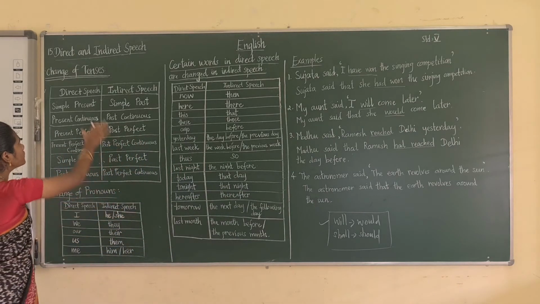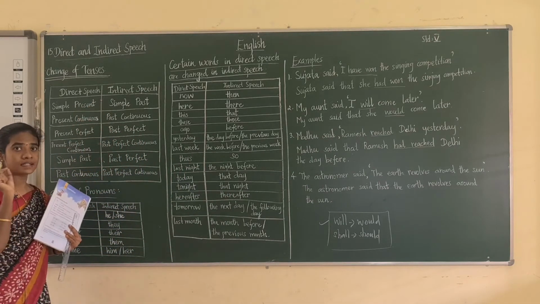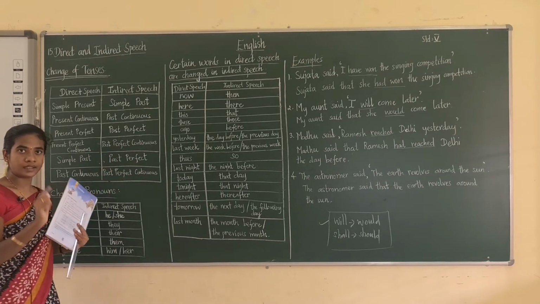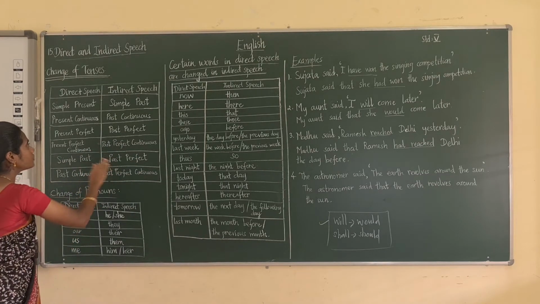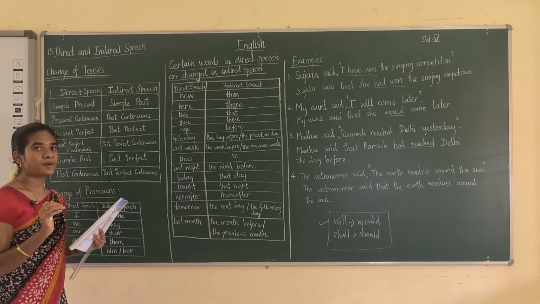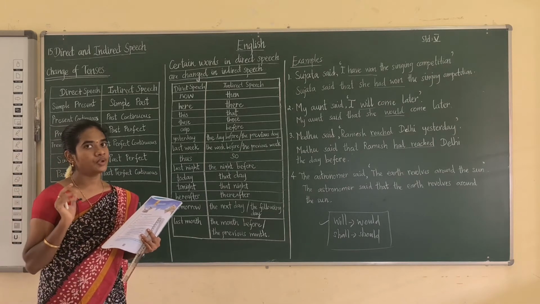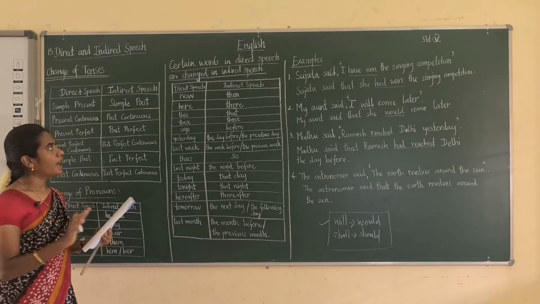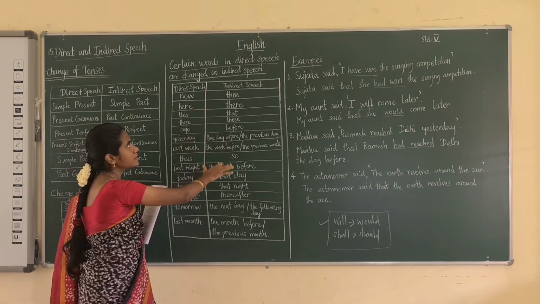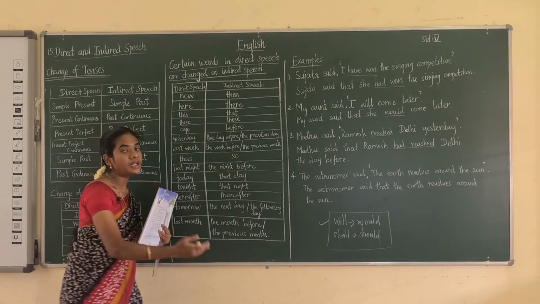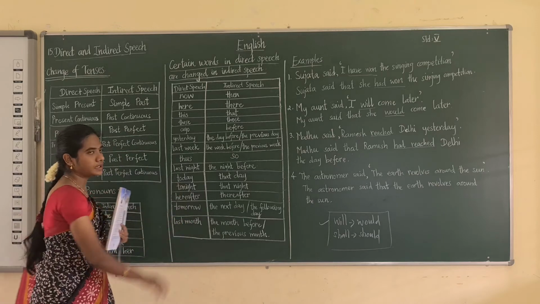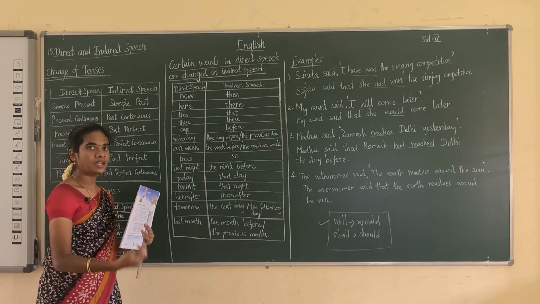And next one, you have to change the tenses, okay. It is a must and very important in direct and indirect speech. You have to change the tenses. And next point, tenses do not change for the universal truth, okay. And next one, certain words in direct speech are changed in the indirect speech, okay. These are the words that change in the indirect speech.